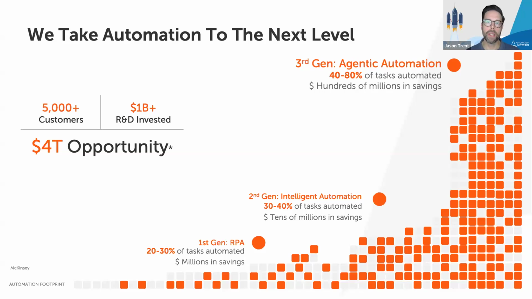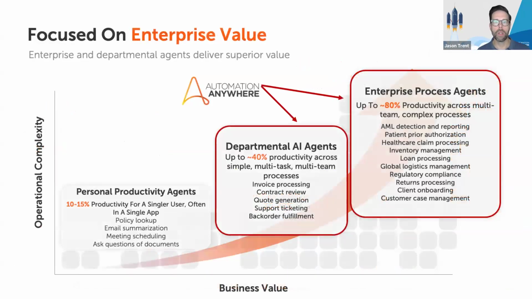We know that there are a lot of different agent capabilities in the marketplace, and you're probably hearing about this from all kinds of different vendors. We think Automation Anywhere delivers a really unique value to our customers, like yourselves, because we focus on enterprise process agents. We're going to unpack that in a second. While many vendors are focusing on personal productivity or departmental focus, Automation Anywhere utilizes our investment in generative AI, process orchestration capabilities, and the ability to integrate into pretty much any enterprise system that exists to deliver true transformational value that we think is unique within the marketplace.